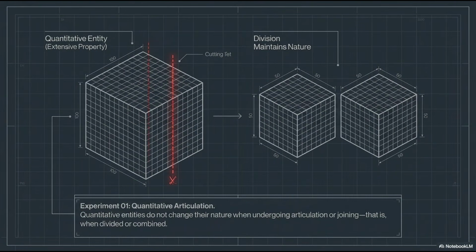In our first experiment, we look at quantitative articulation. Imagine a large, uniform cube. If we divide it, the resulting pieces maintain their exact nature and properties. This is the hallmark of extensive properties. Quantity changes, but the identity of the material remains constant.